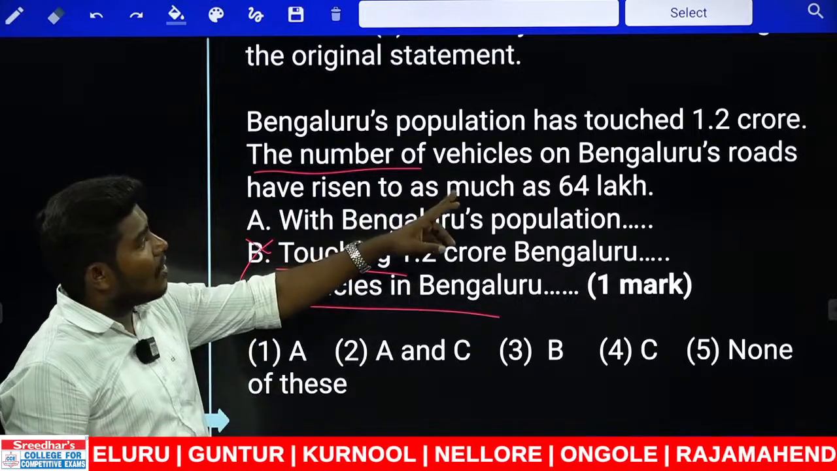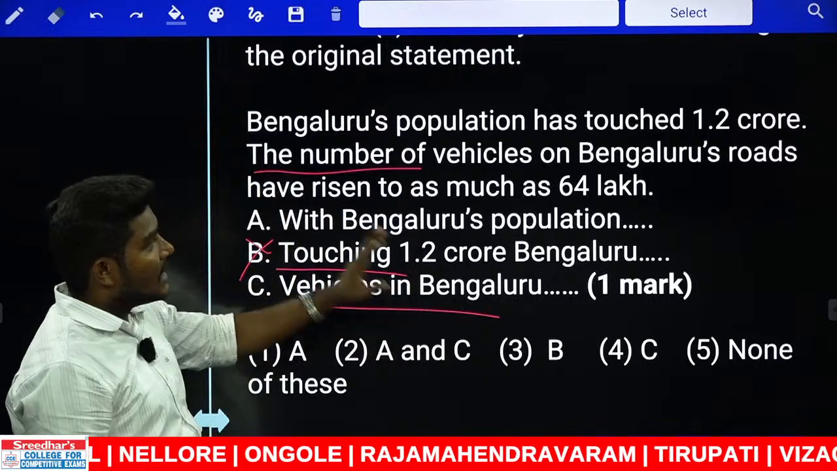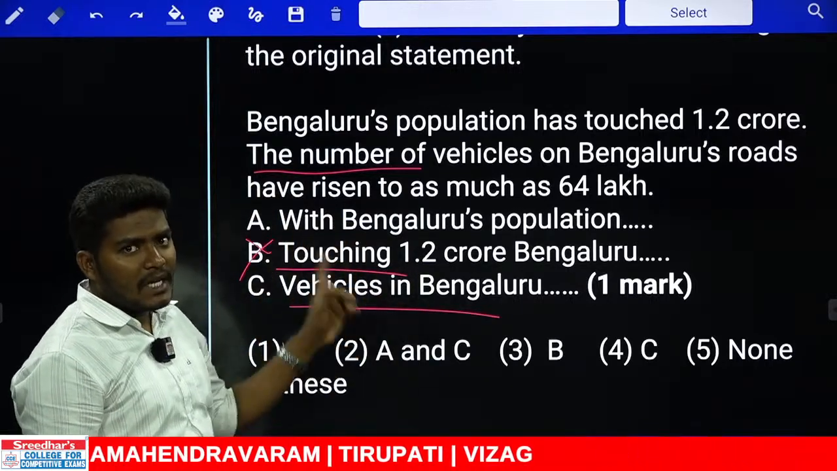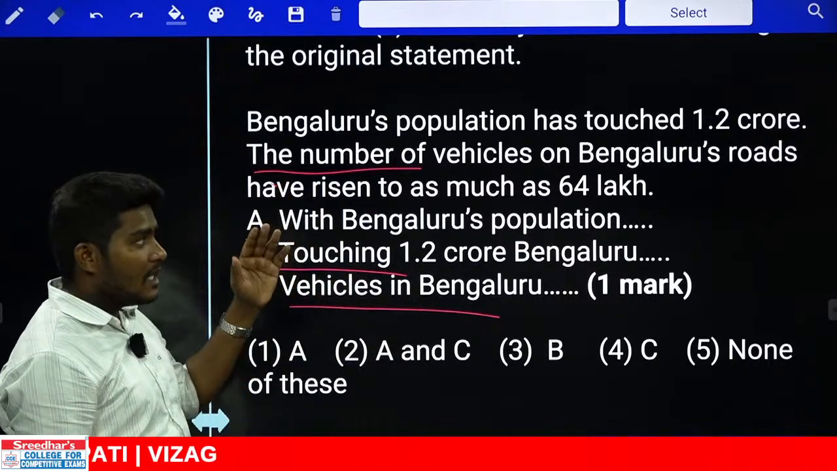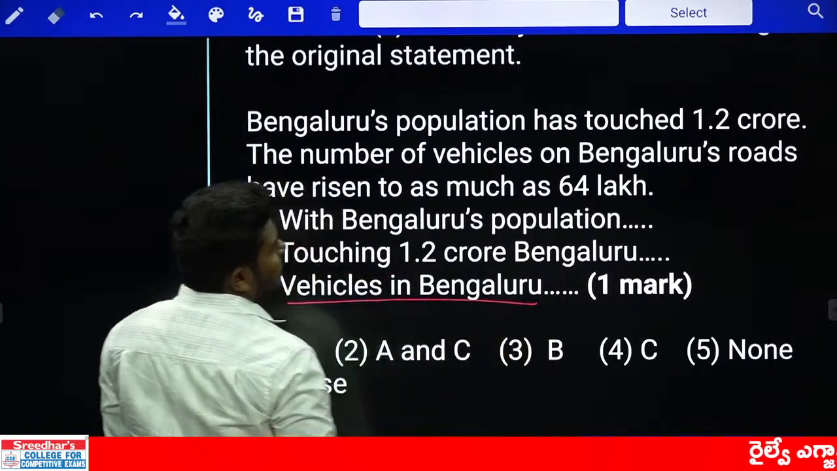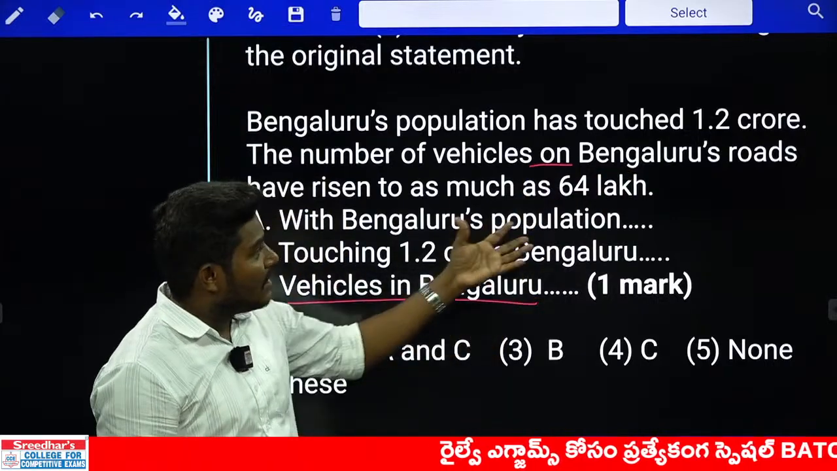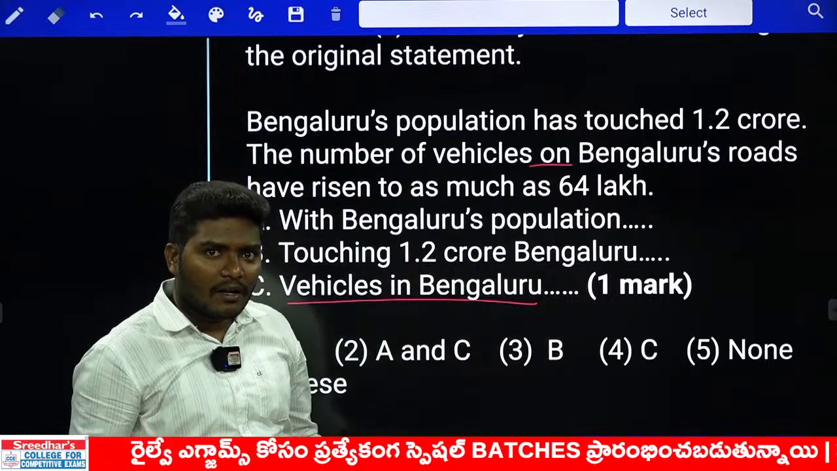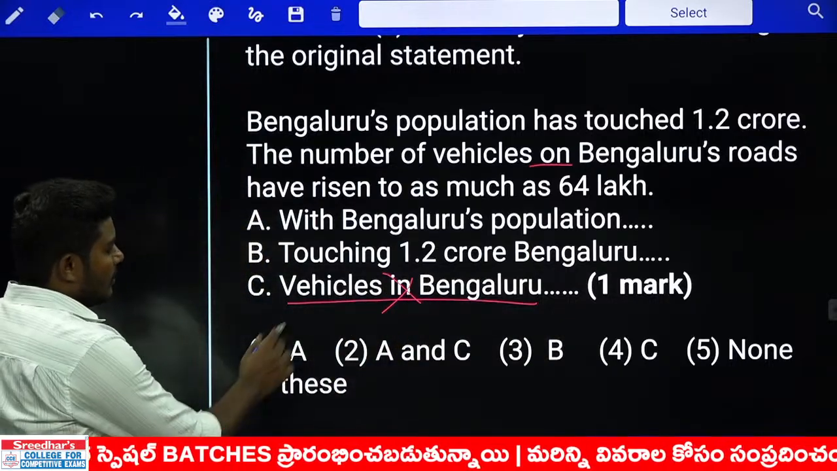Number of vehicles on Bengaluru's roads have risen. It's not the vehicles that have risen, it's the number of vehicles. Remember, the choice of words can be anything, but the meaning should not change. If the number of is there in the beginning here, there is a possibility. But let us check. Vehicles in Bengaluru. Again, it is given as in Bengaluru, not on Bengaluru. Vehicles on Bengaluru's roads have risen to as much as 64 lakh. There is a possibility, but vehicles in Bengaluru again is out. The answer can be used only with the A.